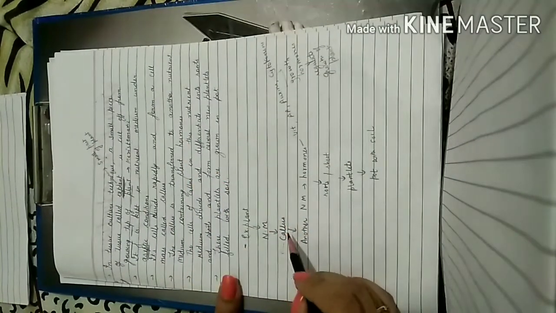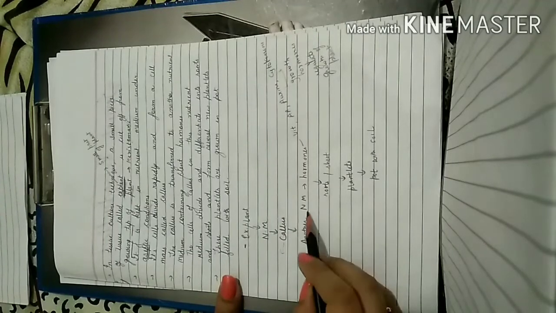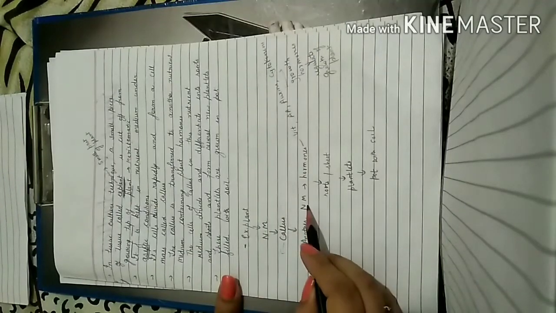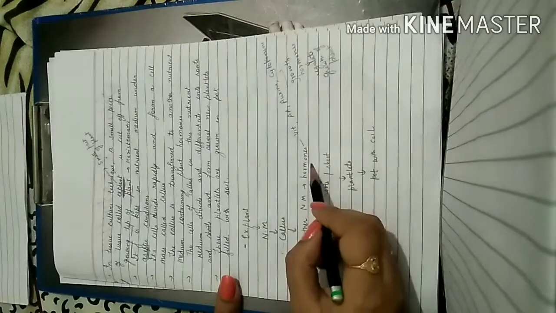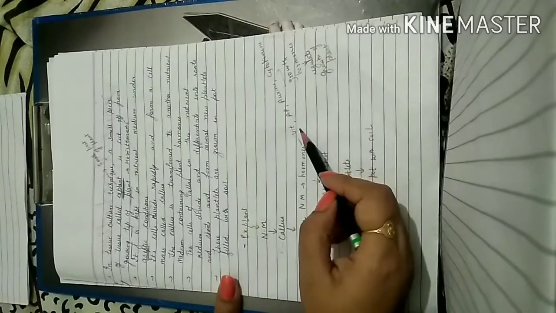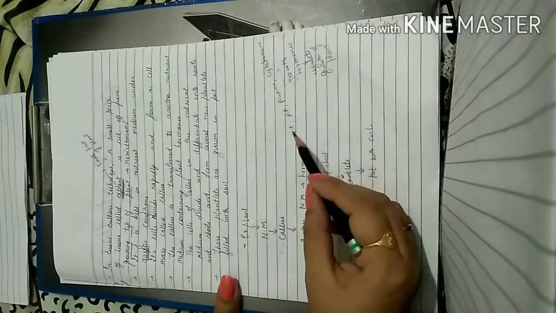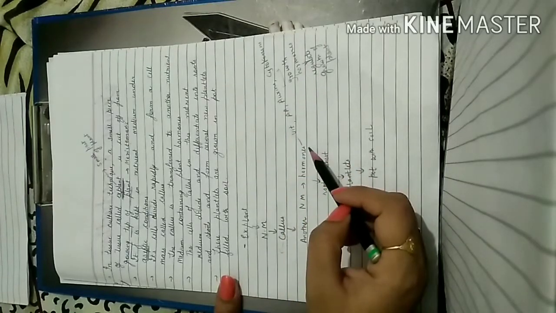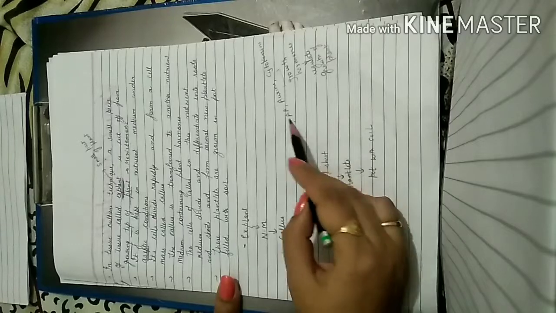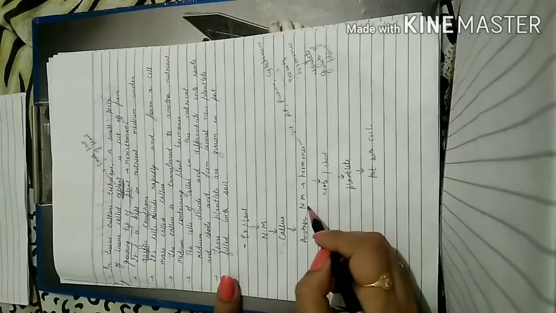Then this callus is again transferred to another nutrient medium, and in this nutrient medium specific hormones such as vitamin A are present, auxin is present, and cytokinin is also present. Some hormones are also present. What is the need of this nutrient medium?